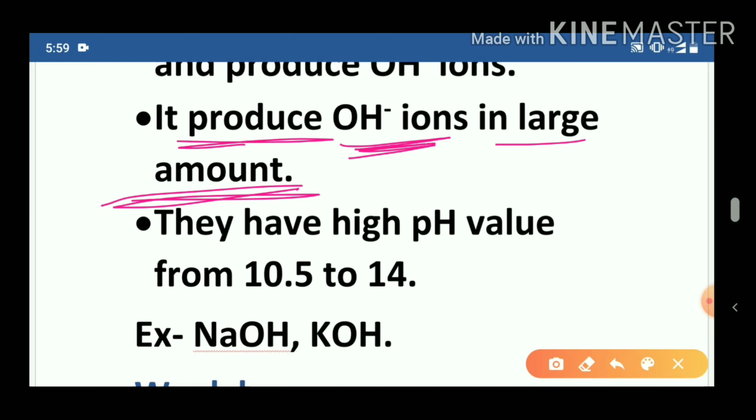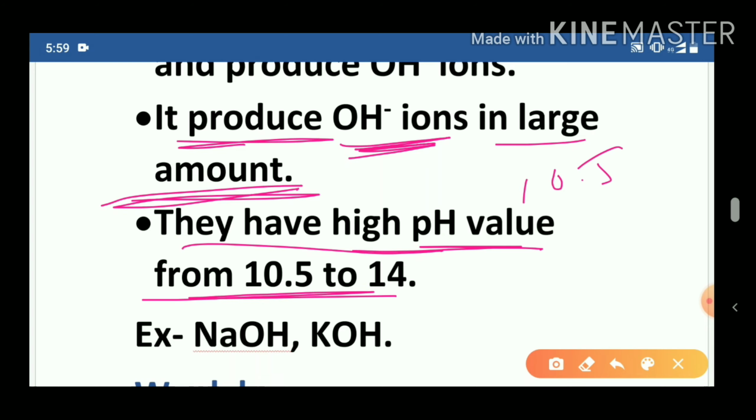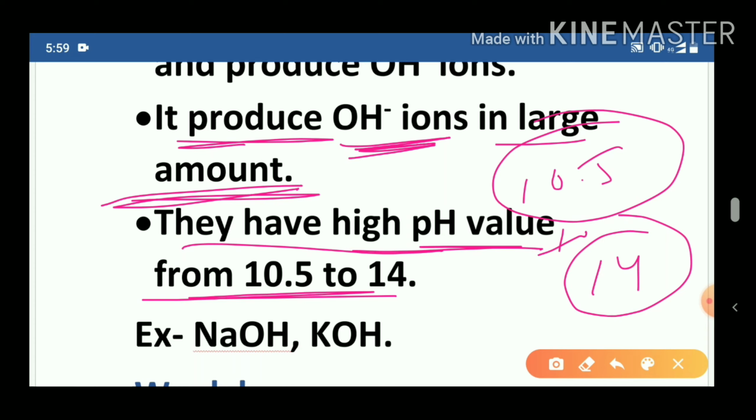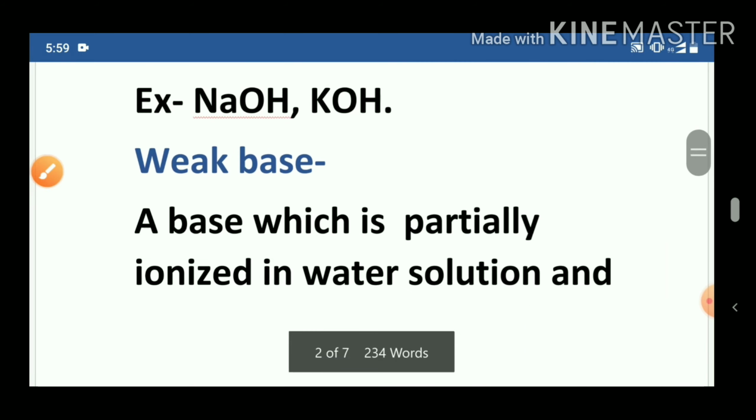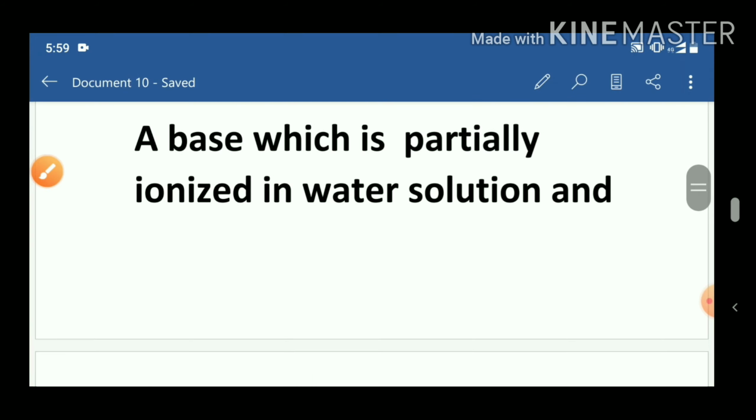Now see, strong bases have pH value from 10.5 to 14. So they are strong bases, so their value is high, from 10.5 to 14. Examples: sodium hydroxide, potassium hydroxide. Now we have seen the strong base. Now weak base.